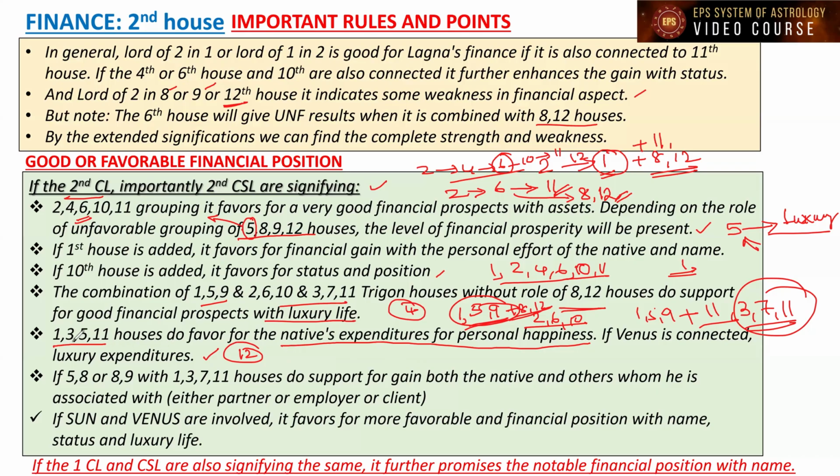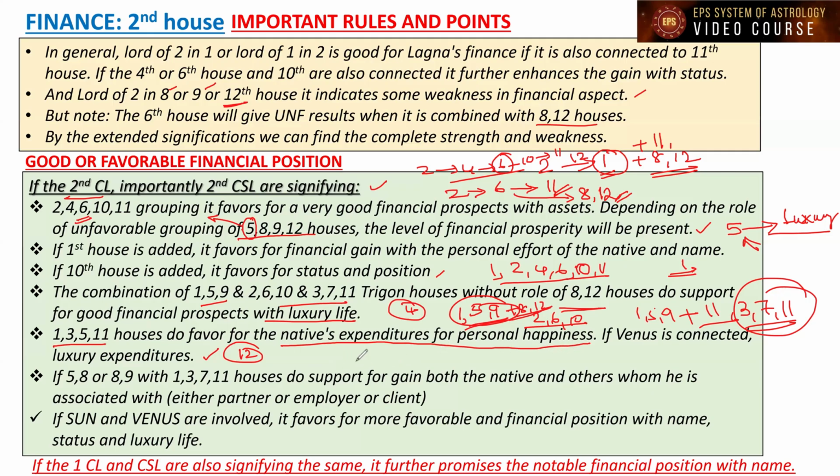Lagna's efforts: Lagna is more inclined towards personal happiness and satisfaction. It is indicated by 1, 3, 5, 11. Other than that, if the 11th and 7th house are connected, and the 9th house also connected, it is going to add more such significations. But the 12th house may or may not be there directly playing for indicating expenditures. So if the 1, 3, 5, 11 grouping is present, though it is not connecting to the other favorable houses, this grouping is supportive of Lagna's expenditure for personal happiness.